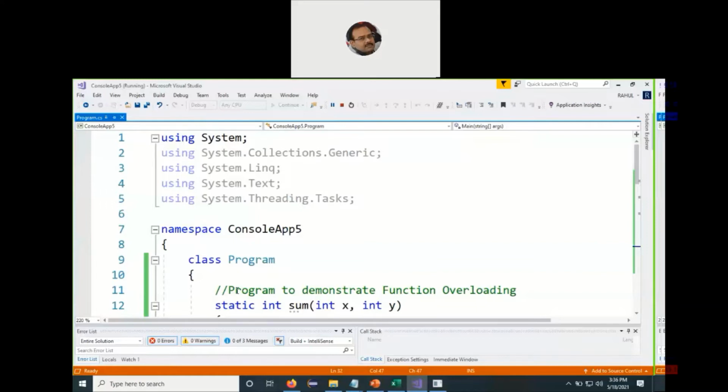But then somewhere this problem has to be eliminated. So when Java came into being and thereafter C#, they totally did away with this. Just like friend classes and friend functions are not supported by Java and C#, in the same way Java and C# also do not support multiple inheritance. They only say we'll do single inheritance and we will not at all go into multiple inheritance. But they have provided a better, superior alternative by the name of interfaces. So we'll see what interfaces are and how to declare or define a program with the help of interfaces. Let us see single inheritance first.